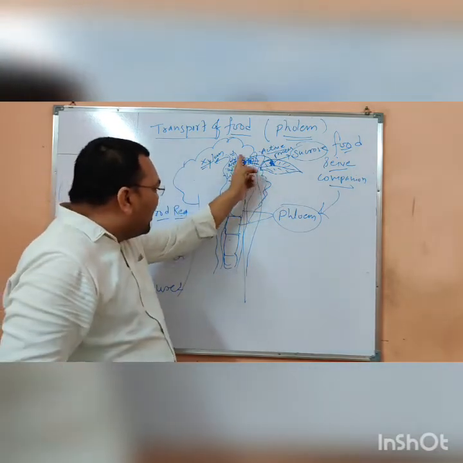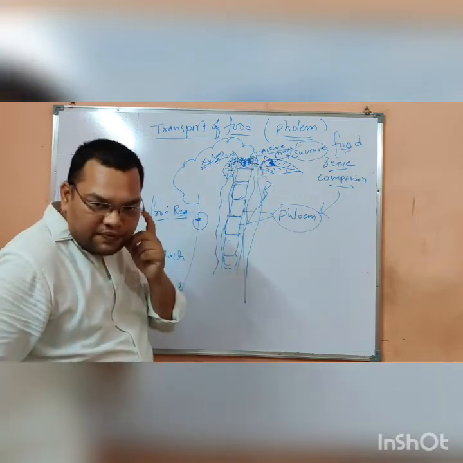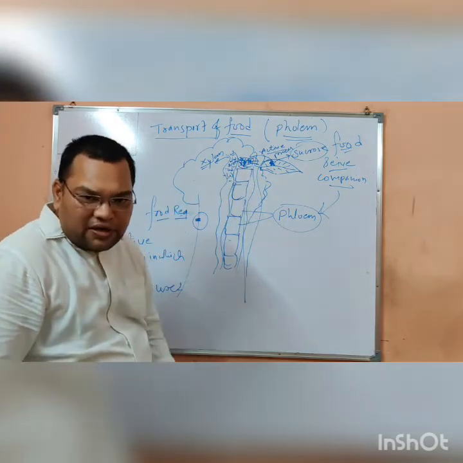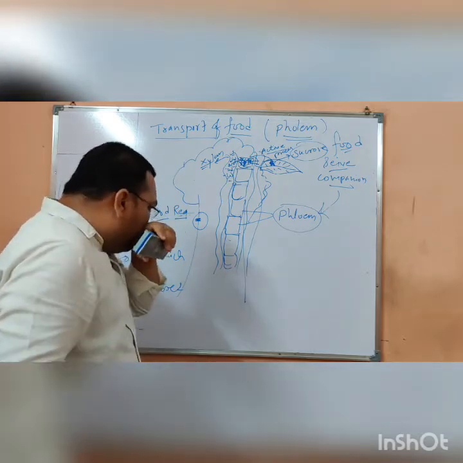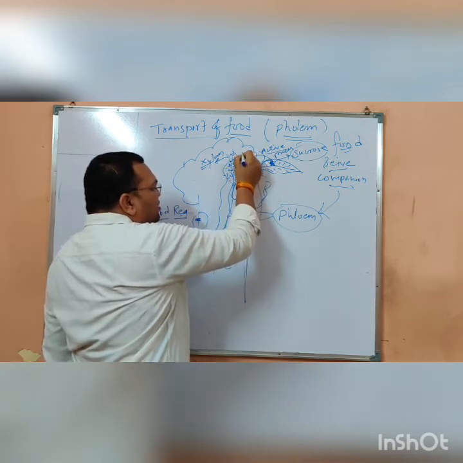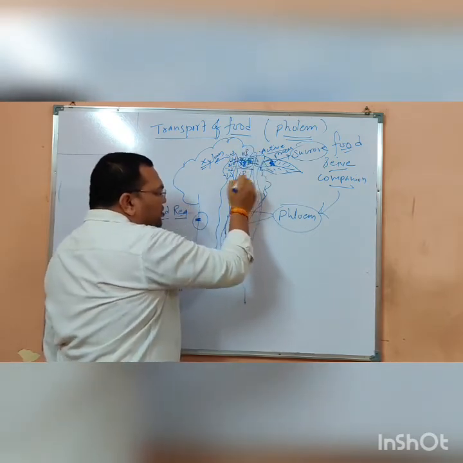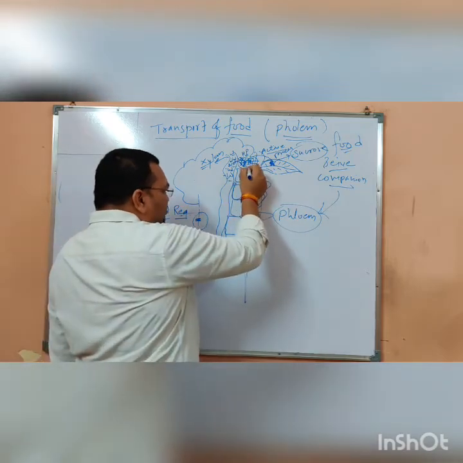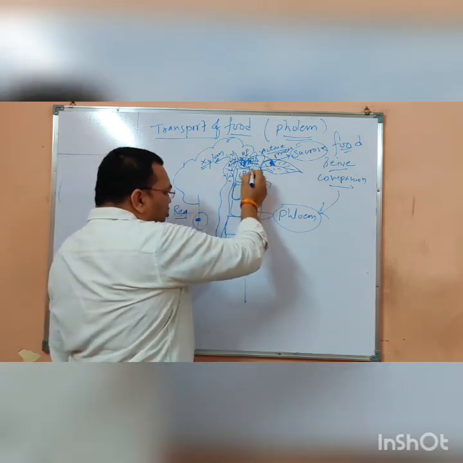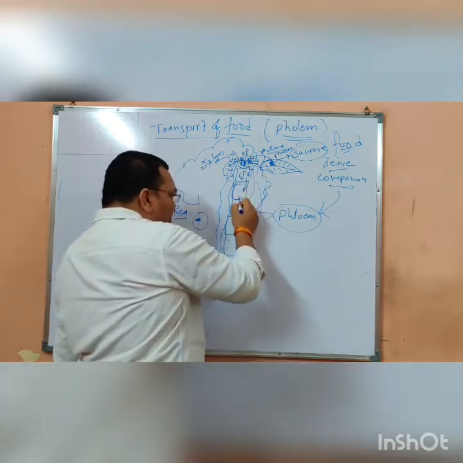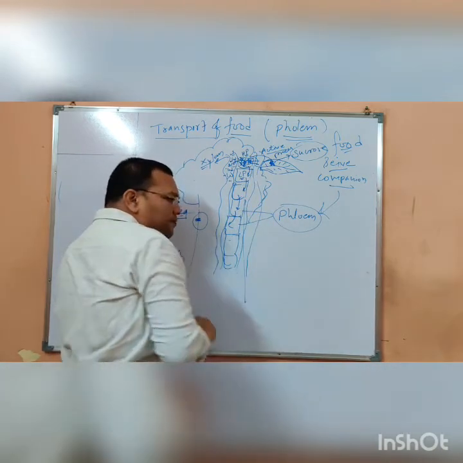And here the high pressure area is created. And in the adjacent cell, the low pressure is there. Here the high pressure, here the low pressure. From the high pressure, all the mixture comes to the low pressure area. Again this happens, again it comes in this.